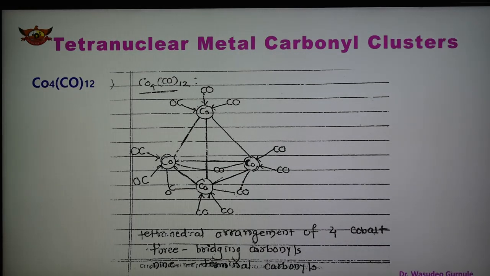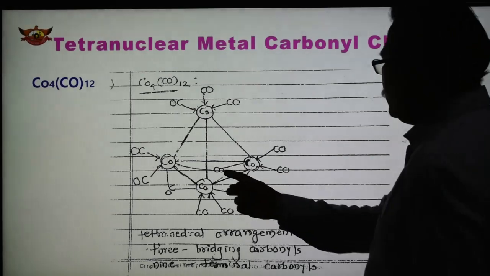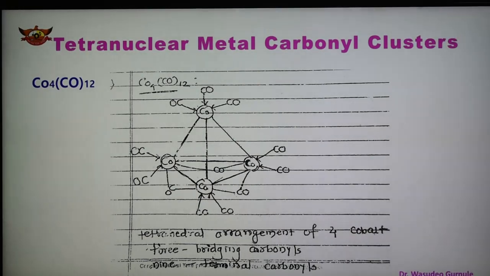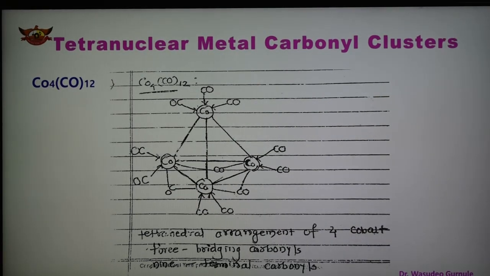So in this case, the four cobalt atoms are arranged tetrahedrally, and there are 3 bridging carbonyls and 9 terminal carbonyls. This is the structure of the Co4(CO)12 tetranuclear metal carbonyl cluster: four cobalt arranged tetrahedrally, 3 bridging carbonyls shown here, 1, 2, 3, and the remaining 9 are terminal carbonyls.